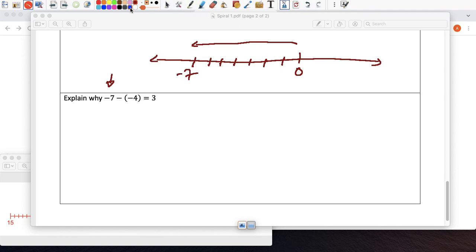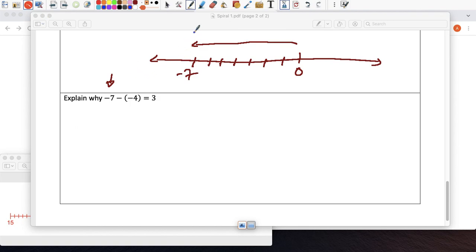Like we talked about in class, you're at negative 7. Somebody's very kind enough to come here and take away from you negative 4. You're in debt at negative 7. Somebody's going to come and pay off. They're going to take negative 4 of your debt. Well, if they take negative 4 of your debt, that means your value goes up, right?